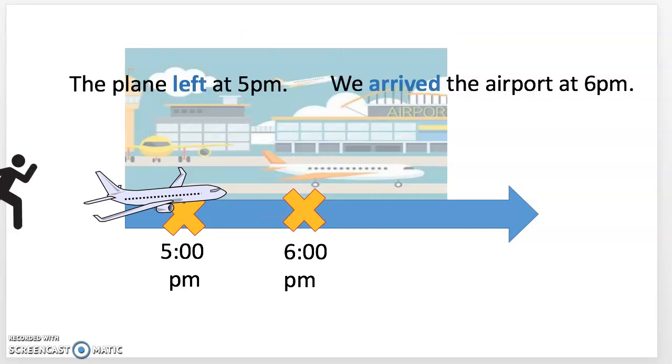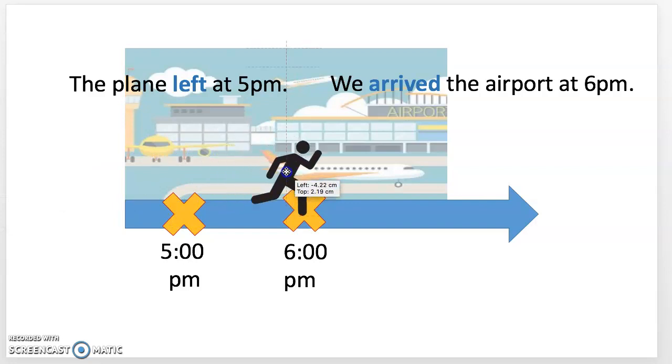Now, let's take a closer look at what happened. At 5 p.m., the plane left. So the plane left at 5. It was earlier than when we arrived at the airport.